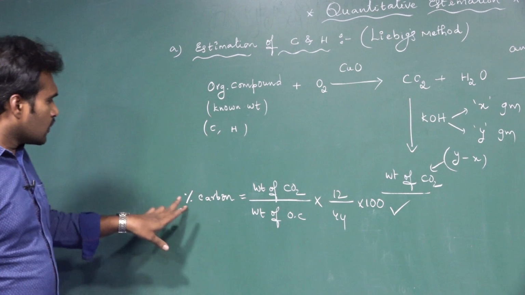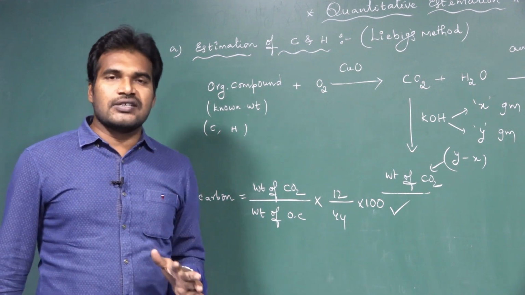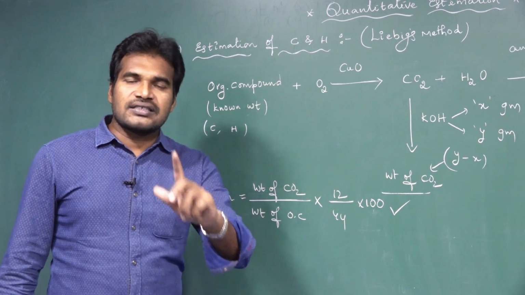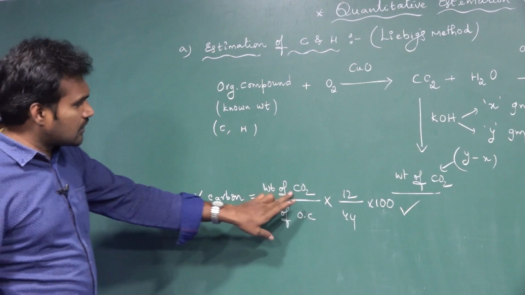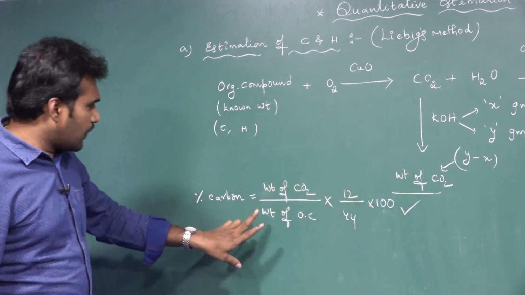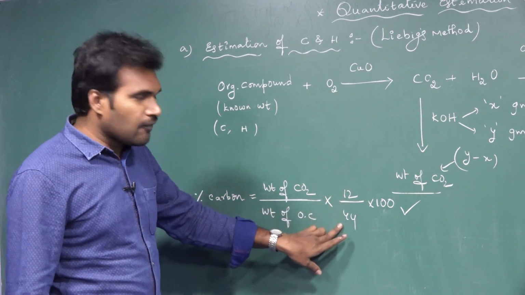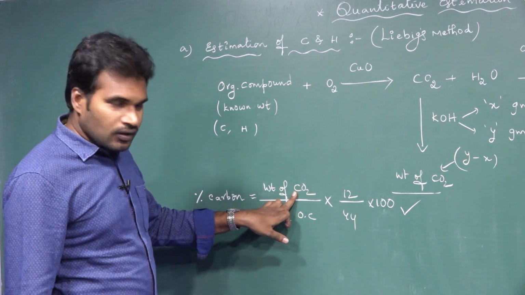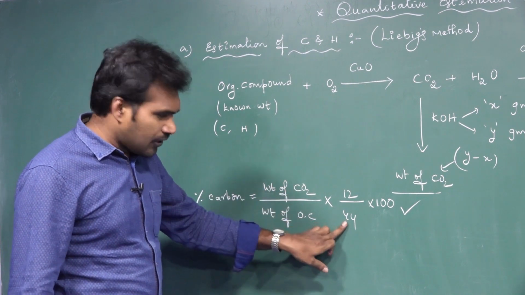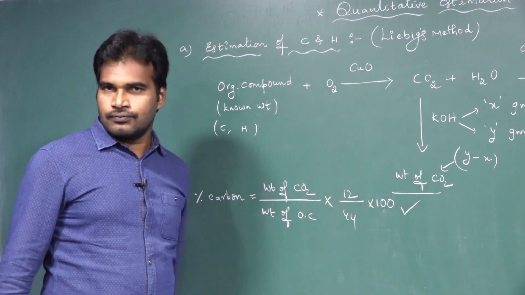Once again, the carbon is coming out as CO2. By using the weight of that CO2, I am calculating the percentage of carbon. Percent of carbon is equal to the weight of CO2 produced divided by the weight of the organic compound, into 12 by 44. Why? Because in the CO2 we are going to calculate the percentage of carbon. That is why 12 by 44, where 44 is the molecular weight of CO2, into 100.